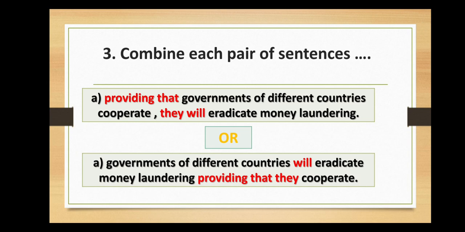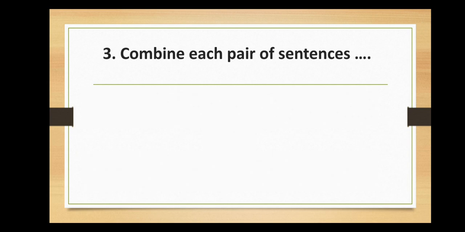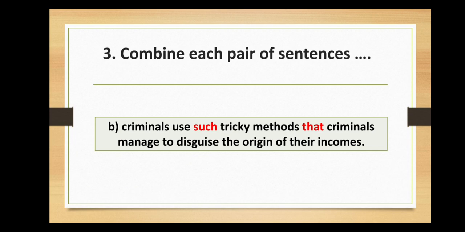We move on to B. Criminals manage to disguise the origin of their incomes. Criminals use tricky methods. You are asked to use such that. So, criminals use such tricky methods that they manage to disguise the origin of their incomes. This is concerning question 3, grammar part.